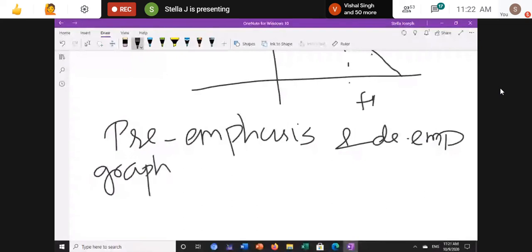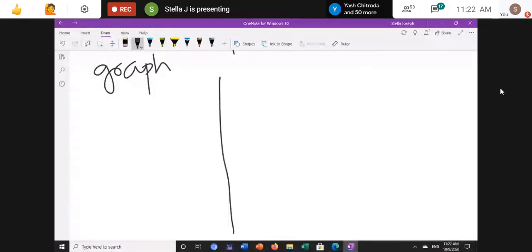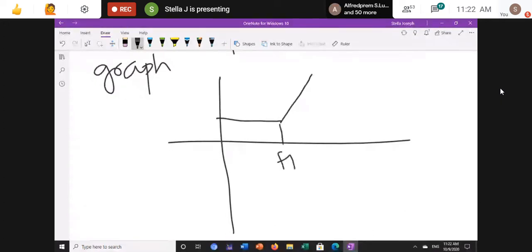For the pre-emphasis circuit, we are going constant, and at the point of frequency F1 we are increasing the signal's amplitude.